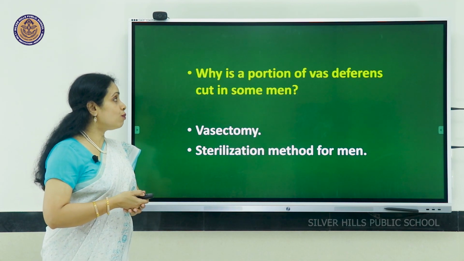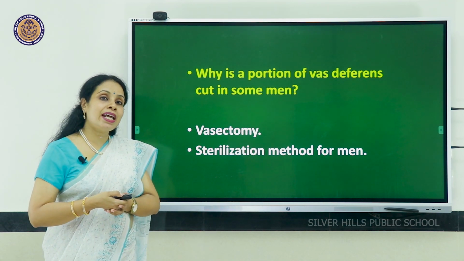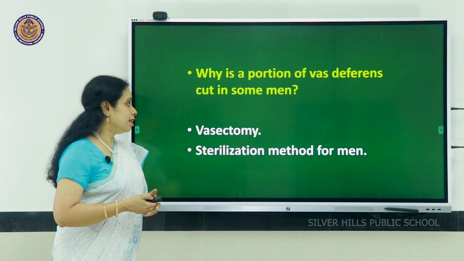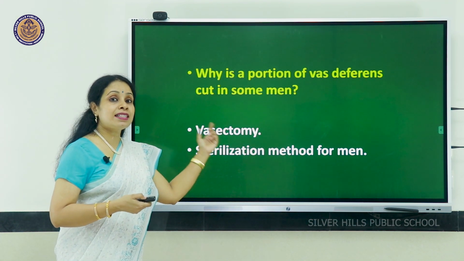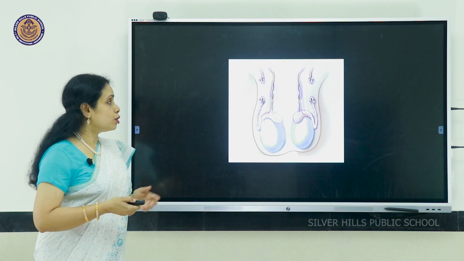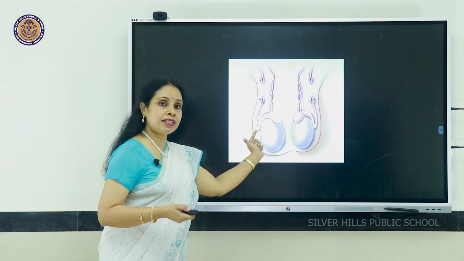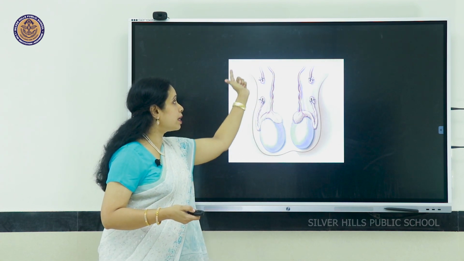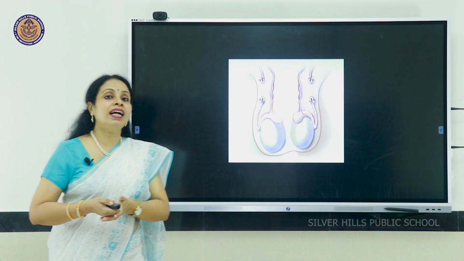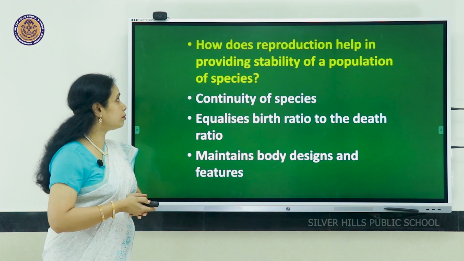Why is a portion of vas deferens cut in some men? This is for the procedure called vasectomy. It's the terminal sterilization method for men. So here you can see this is the pair of testes. The sperms are being carried by the vas deferens. So on either sides it has been cut and tied up.